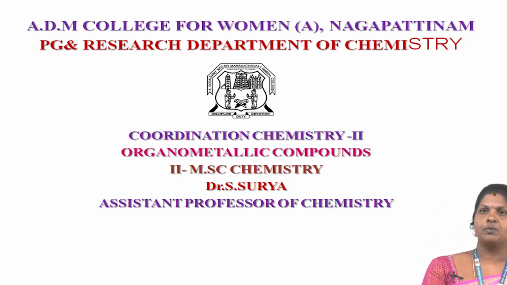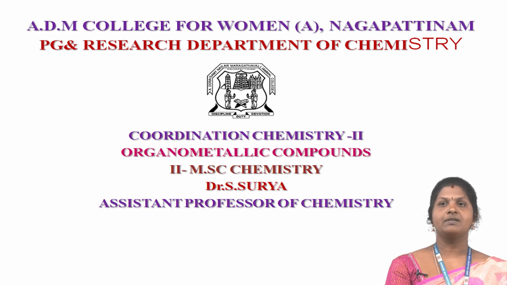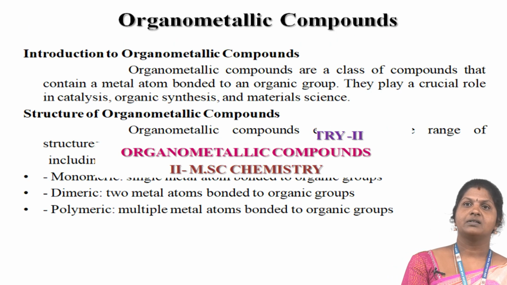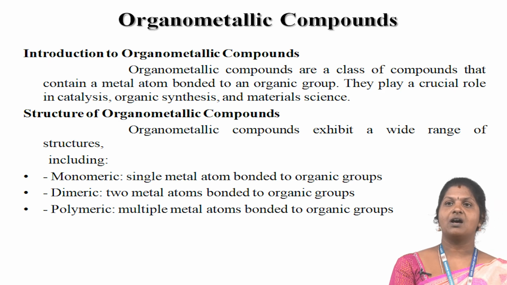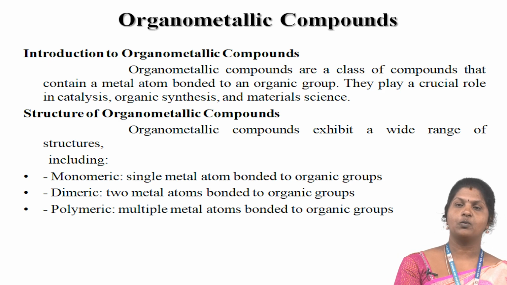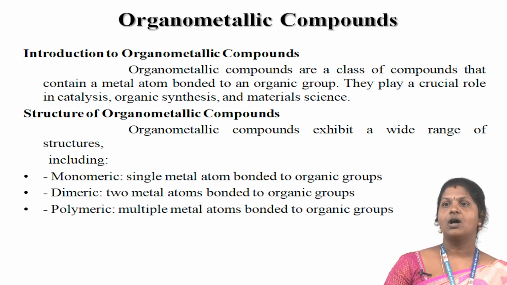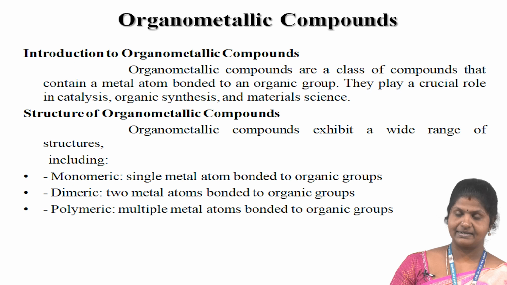Today we are going to learn about Coordination Chemistry 2 in 2nd MSc. The introduction of organometallic compounds. Organometallic compounds are a class of compounds that contain a metal atom bonded to an organic group. They play a crucial role in catalysis, organic synthesis and material science.